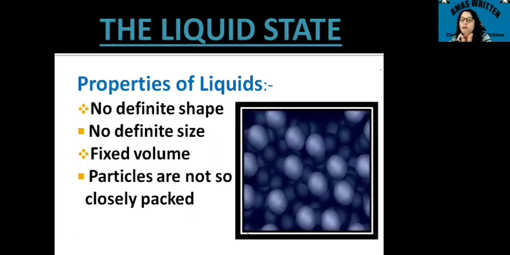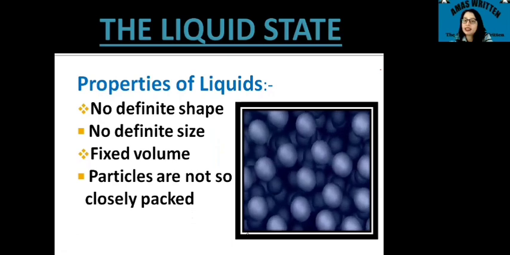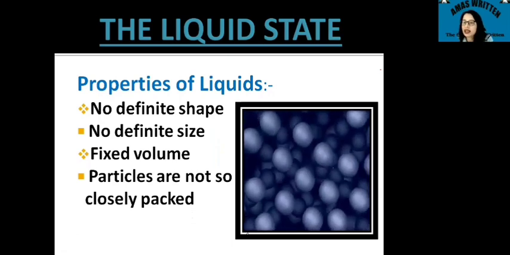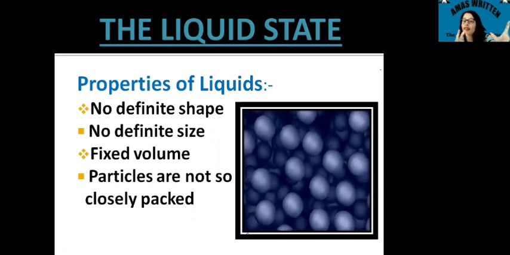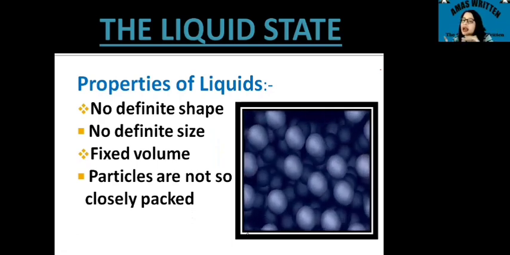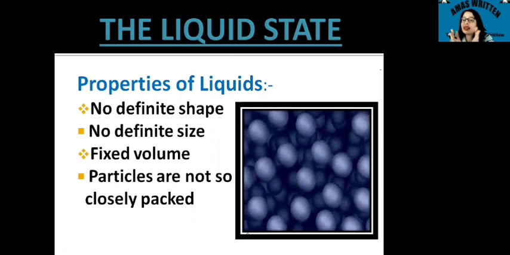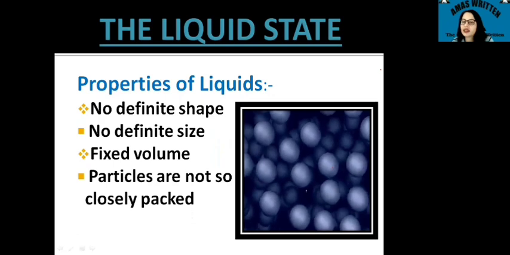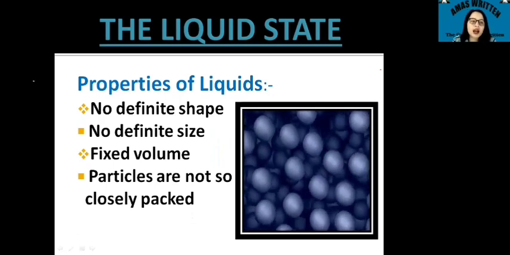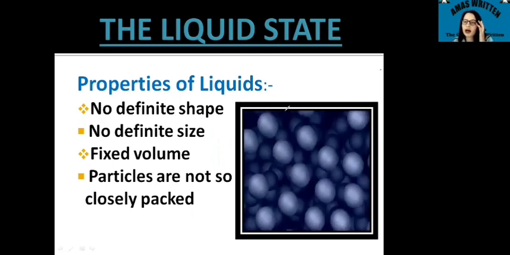You can see the movement of the particles in this diagram on the screen, and you can see the particles are loosely packed as compared to the solids. There is a movement in the particles.